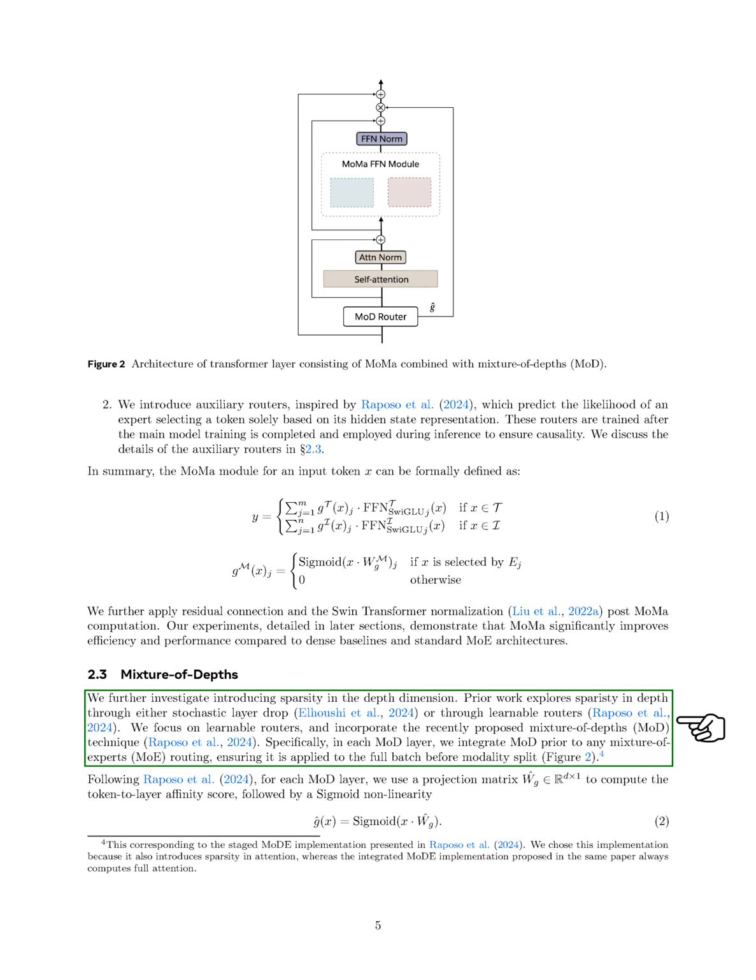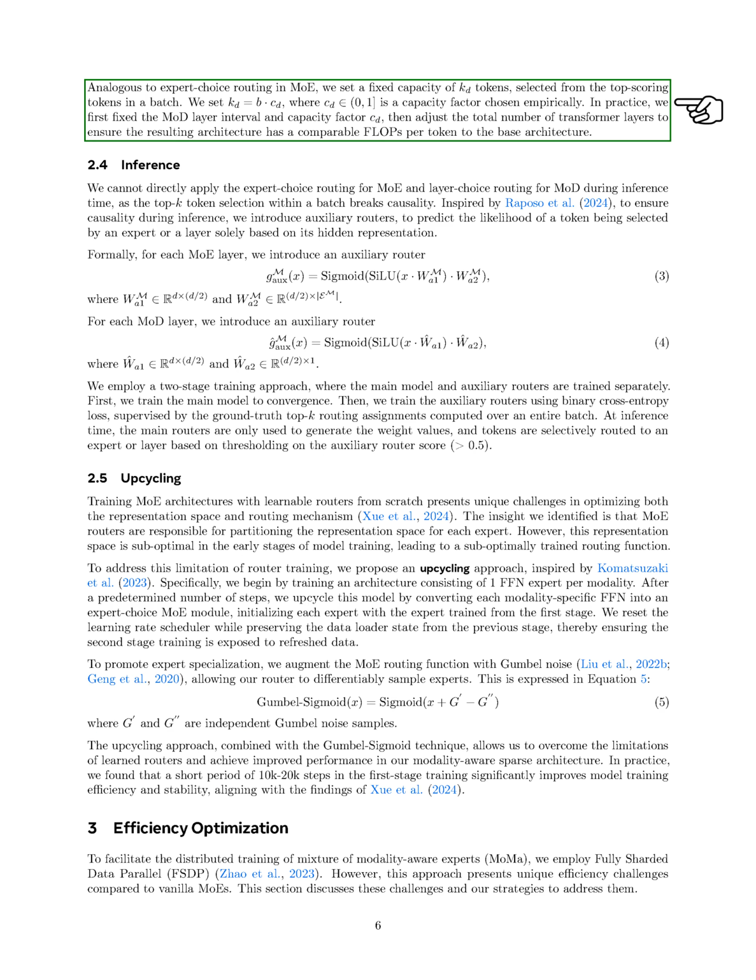For each MoD layer, we utilize a projection matrix to calculate the affinity score between tokens and layers. This is followed by applying a sigmoid function to the result. Similar to how we select experts in mixture of experts, we set a fixed number of tokens, denoted as K_D, which we choose from the top scoring tokens in a batch. We determine K_D by multiplying the batch size by a capacity factor, C_D, which we select based on empirical observations.